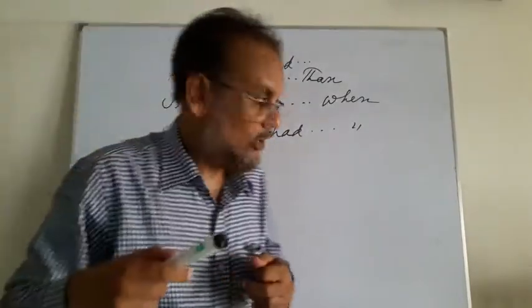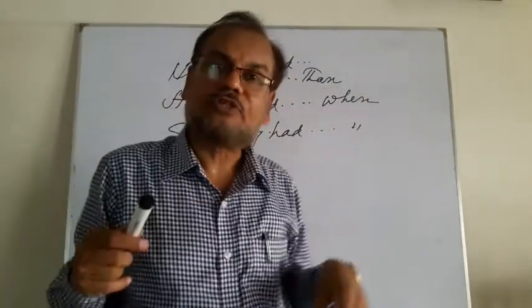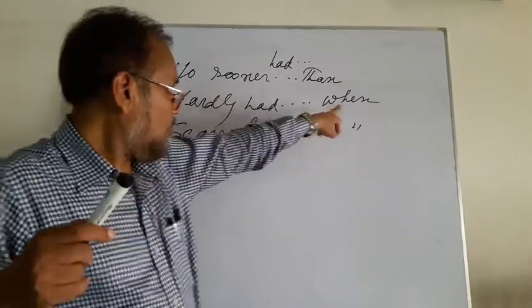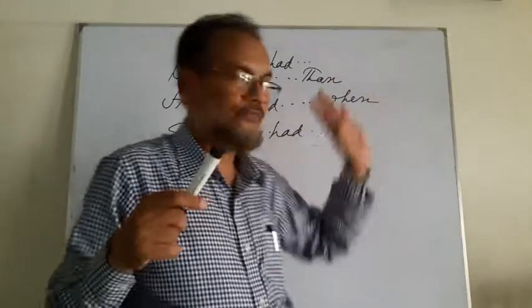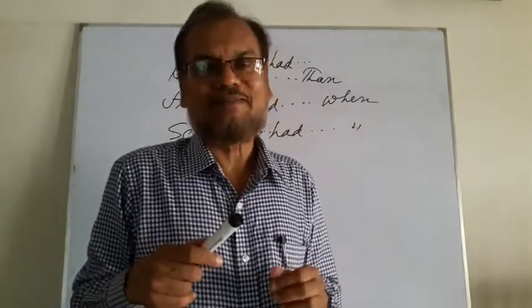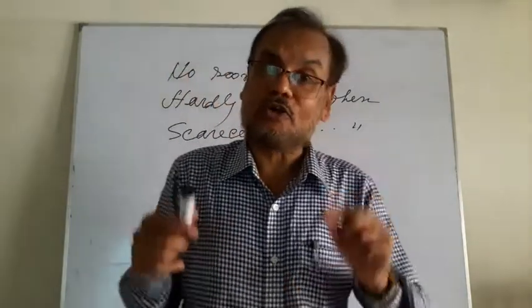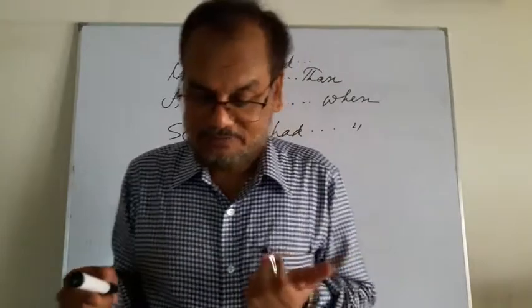So there is a relation. If you see no sooner had, than will be used. If you see hardly had, when will be used. If you see scarcely had, when will be used. So you should remember: no sooner had than, hardly had when, and scarcely had when.